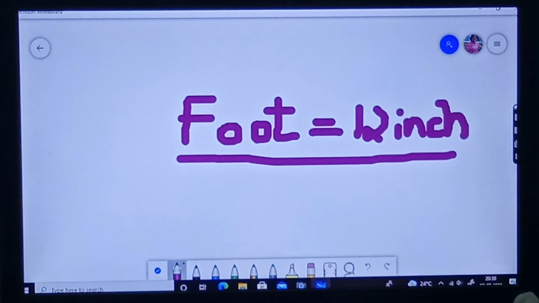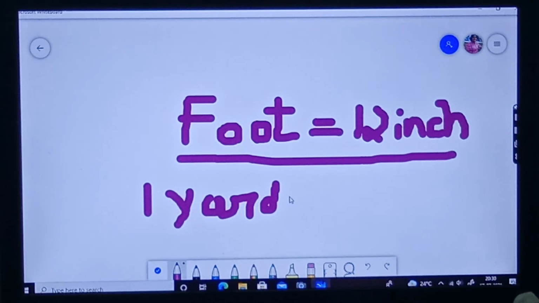And another unit is there, that is 1 yard. 1 yard is equal to 2 foot. 2 or 3? 3. It's not 2, it's 3. 3 foot.